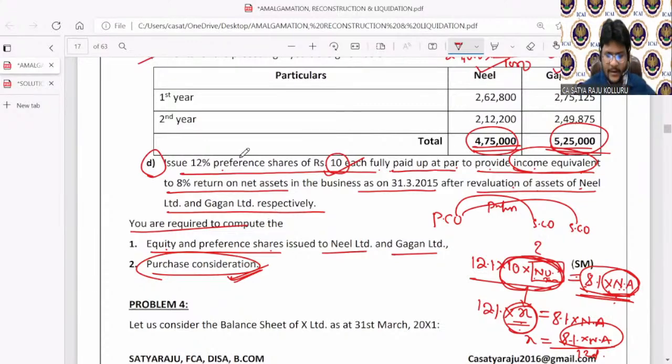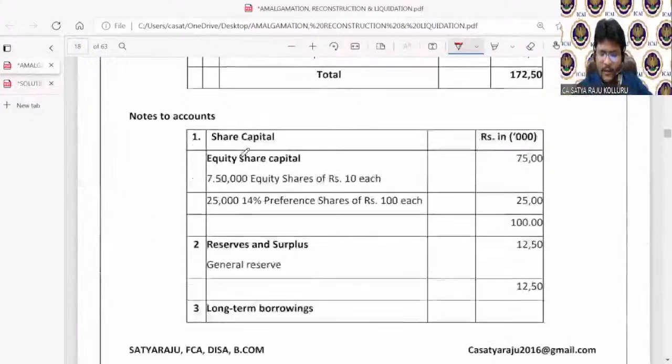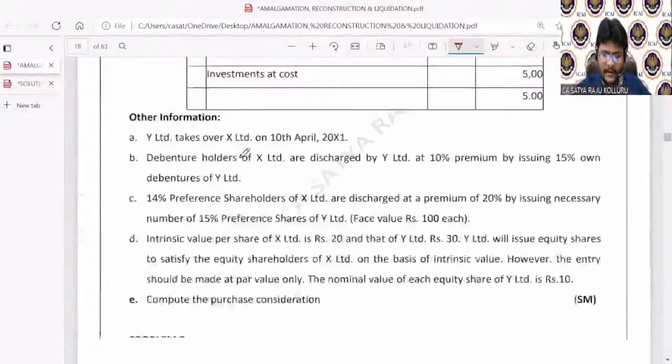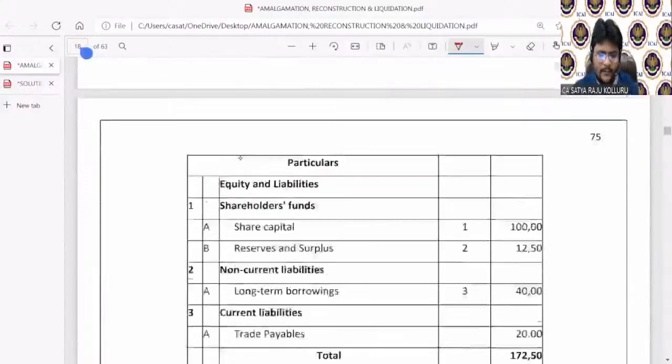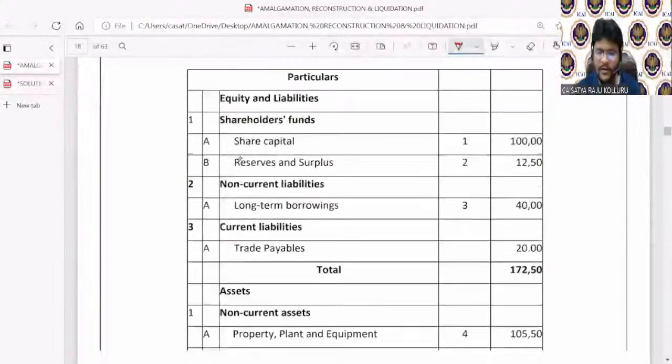Okay, fine. Next, let us proceed with the last problem for the PC, guys. So let me read the content. First, let us check the last requirement: calculate the purchase consideration. Again, this problem is the final problem for the purpose of calculation of PC. Let us consider the balance sheet of X Limited as at 31st March 2011. This is the balance sheet of X Limited.